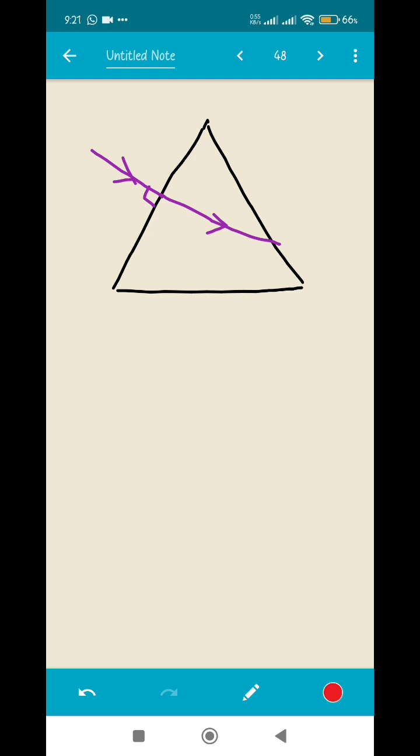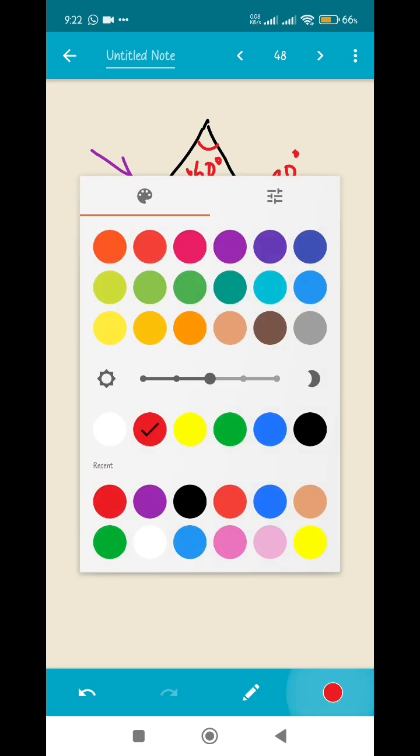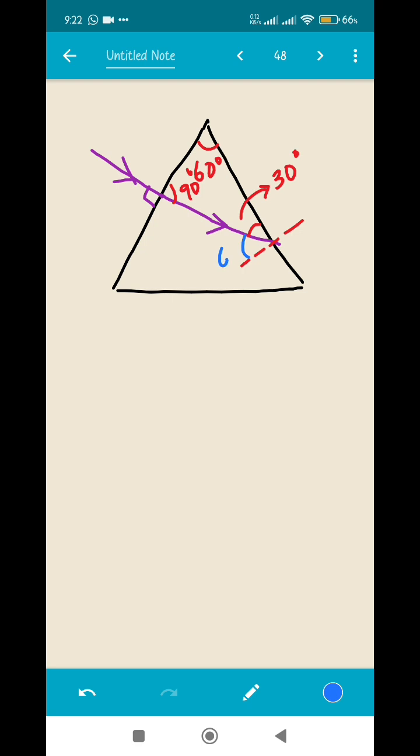But still, just for our clarity, we are going to make a normal and we are going to find out the angle of incidence. So this is 60 degree, this is 90 degree. So automatically this angle will be 30 degree according to the angle sum property of a triangle. And since we know normal to the surface is always at an angle of 90 degree, that means this angle is 60 degree. We know for the glass air interface, the critical angle is 42 degree. Since the angle of incidence is 60 degree, that is greater than the critical angle, it will show total internal reflection. That means instead of going outside, it is moving in this manner.